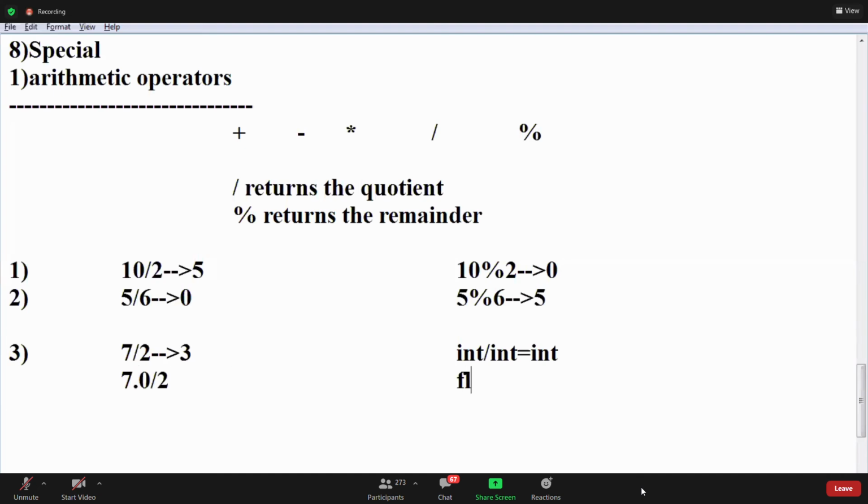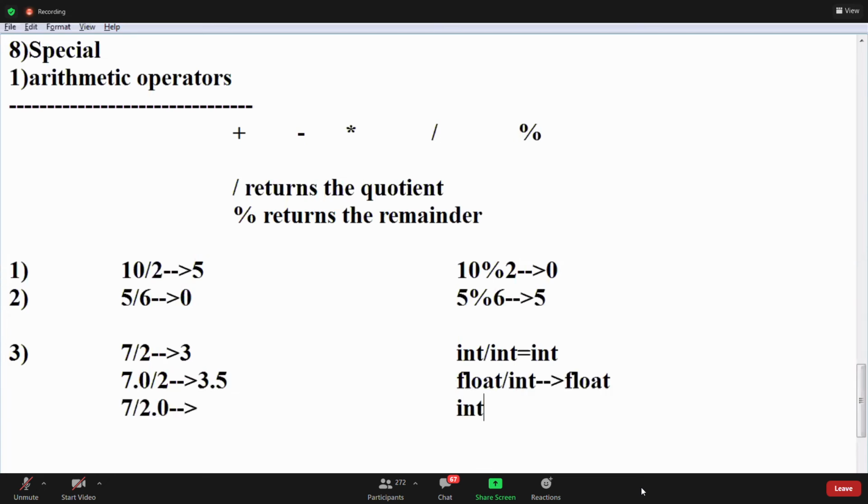Next, 7.0 by 2. Float by int is float, so the result is 3.5. Next, 7 by 2.0. Int by float is float, so the answer is 3.5, right?